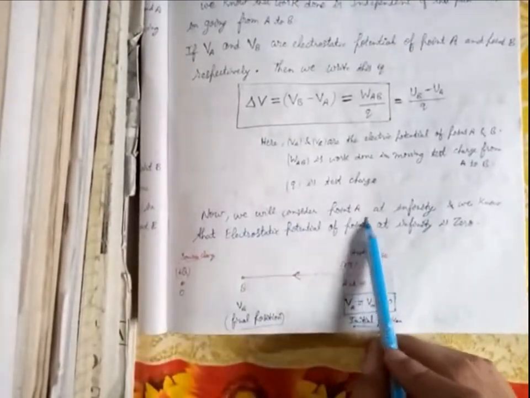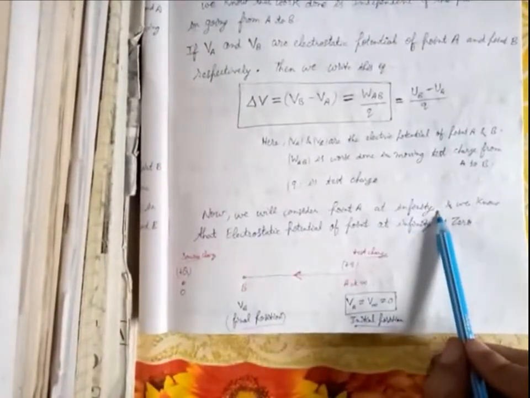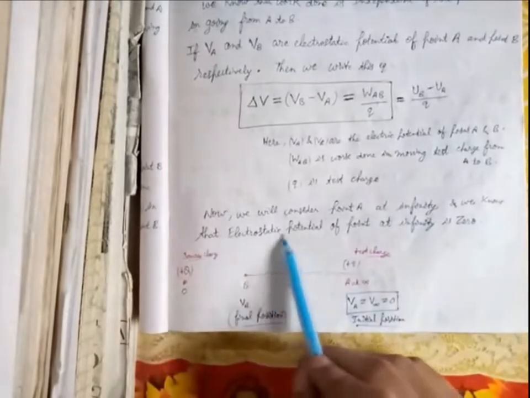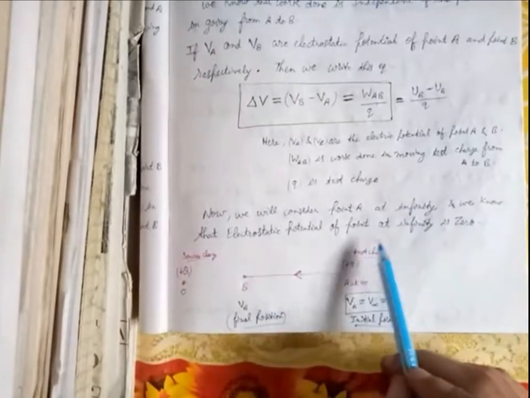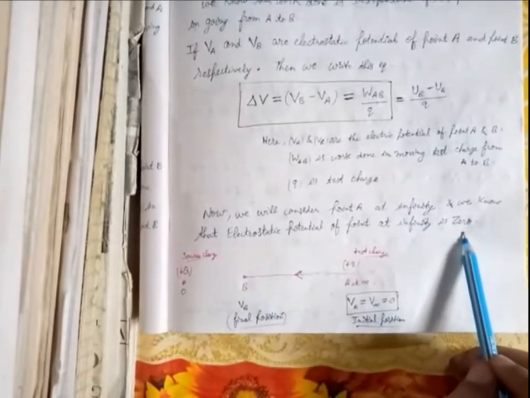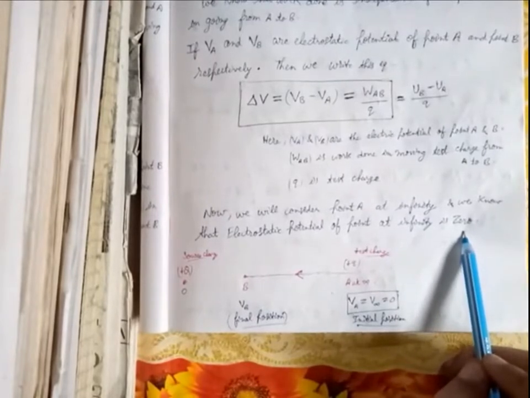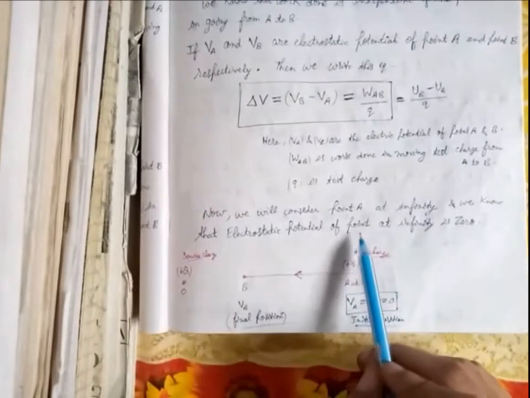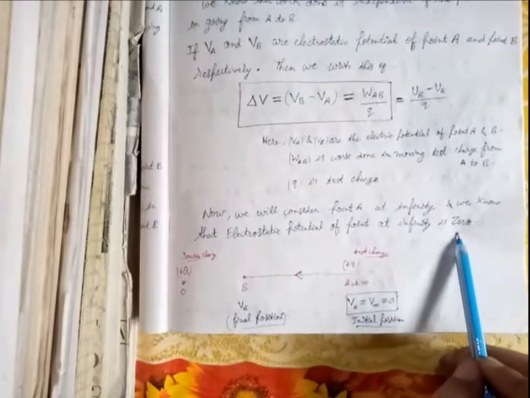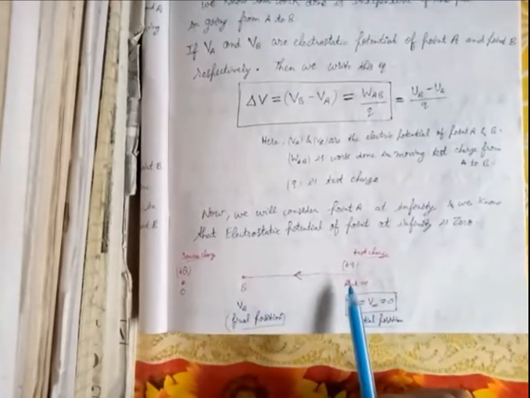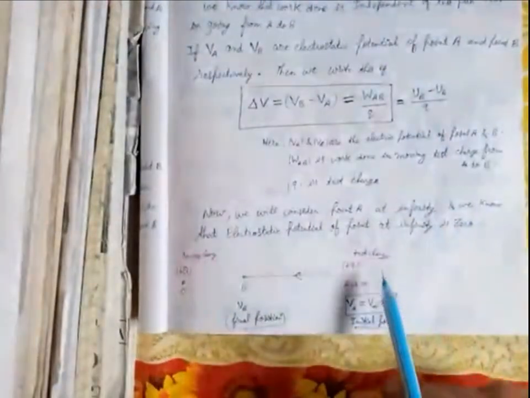Now we shall consider this A point at infinity. So we know that the electrostatic potential of a point at infinity is 0. It means the electric potential of a point at infinity is 0. So now we are considering this A point at infinity.